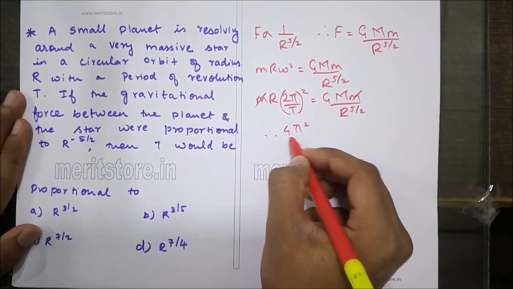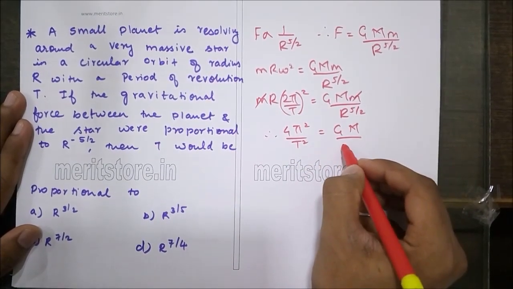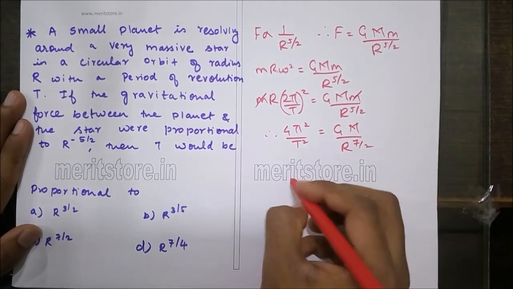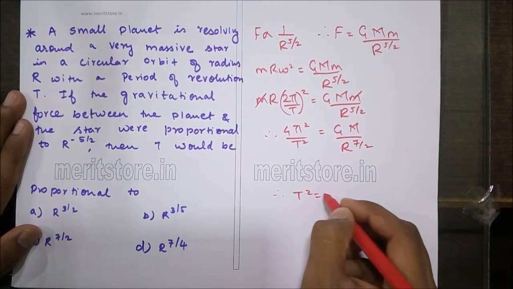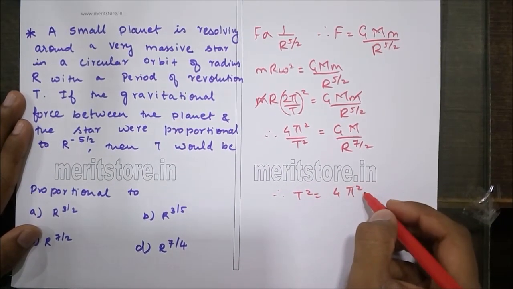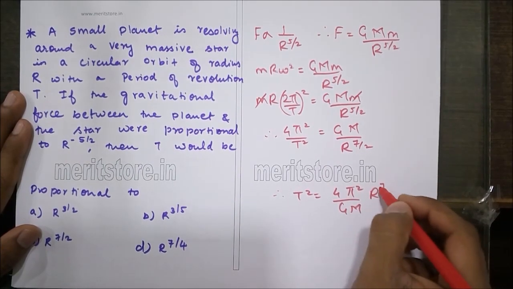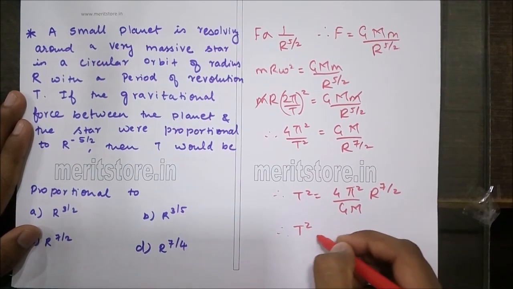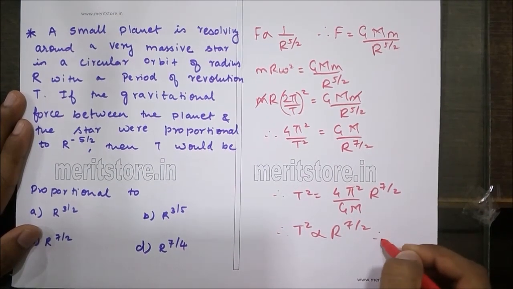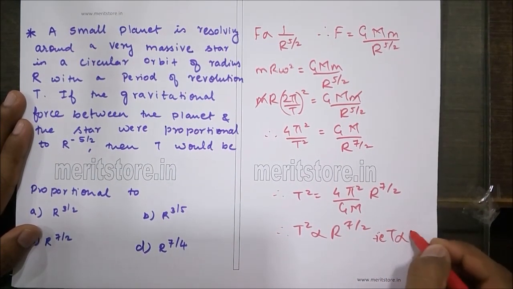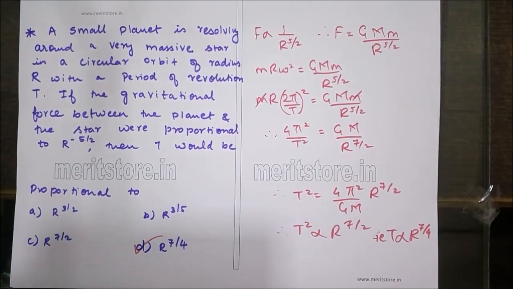Therefore 4 pi squared by T squared is equal to G M upon r raised to 7 by 2. Therefore T squared is equal to 4 pi squared upon G M into r raised to 7 by 2. Therefore T squared is proportional to r raised to 7 by 2, that is T is proportional to r raised to 7 by 4. Hence option D is the correct answer.